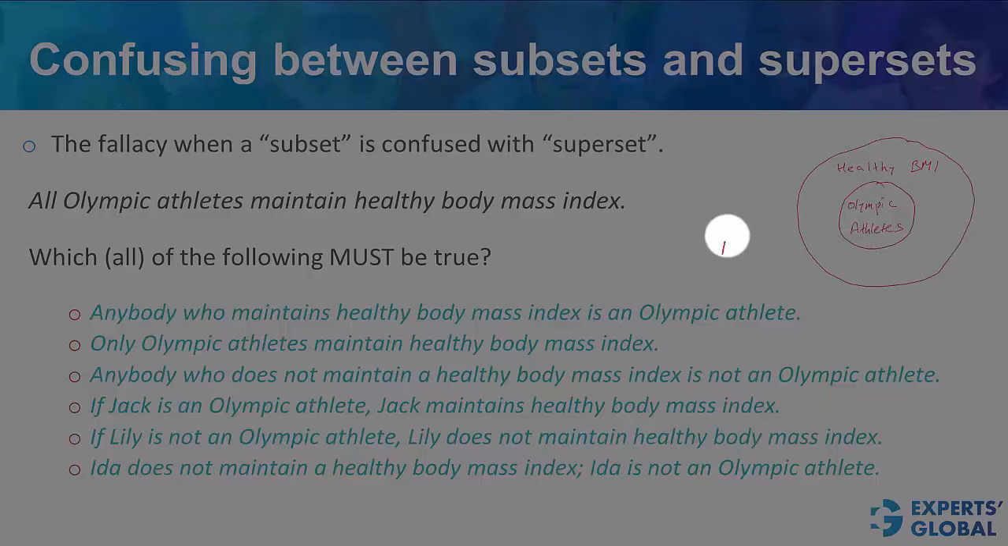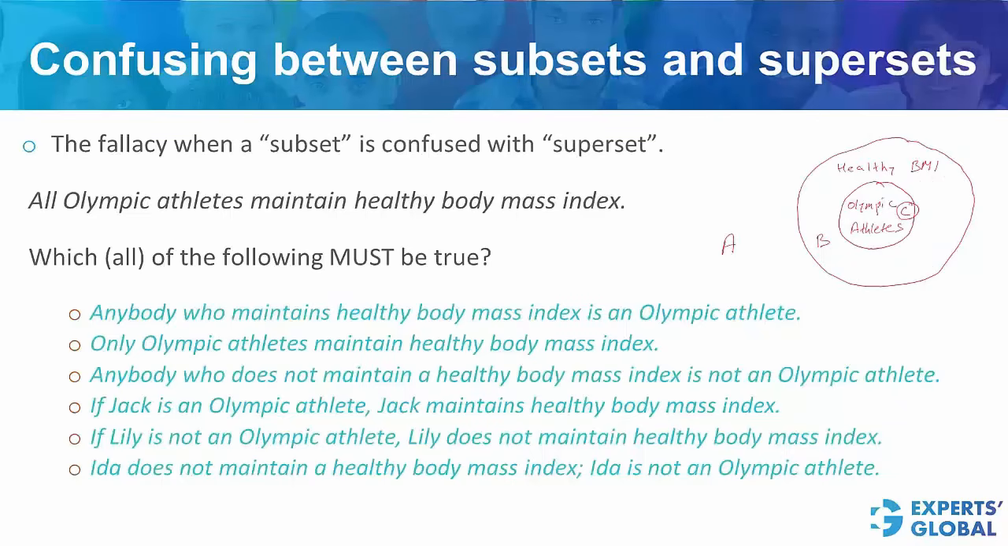So this area, A, represents people who do not maintain a healthy BMI, and therefore are also not Olympic athletes. This area, B, represents people who maintain healthy BMI but are not Olympic athletes. And this area, C, represents Olympic athletes, which of course also maintain healthy BMI. With this groundwork, let's look at each of these statements. Anybody who maintains healthy body mass index, this represents B or C, is an Olympic athlete. This cannot be said. For C, yes. For B, no. So this is not a must-be-true statement.